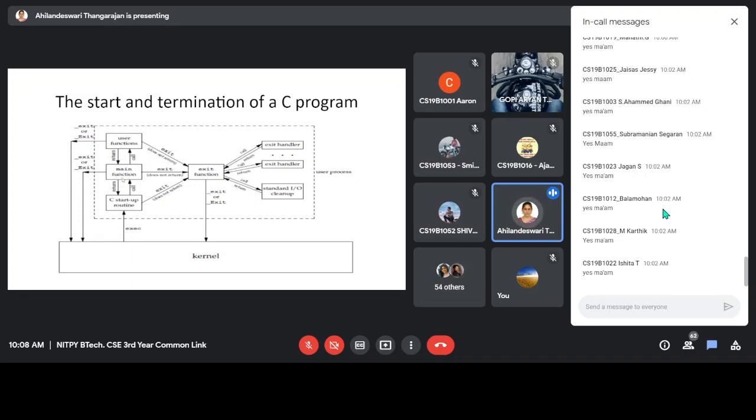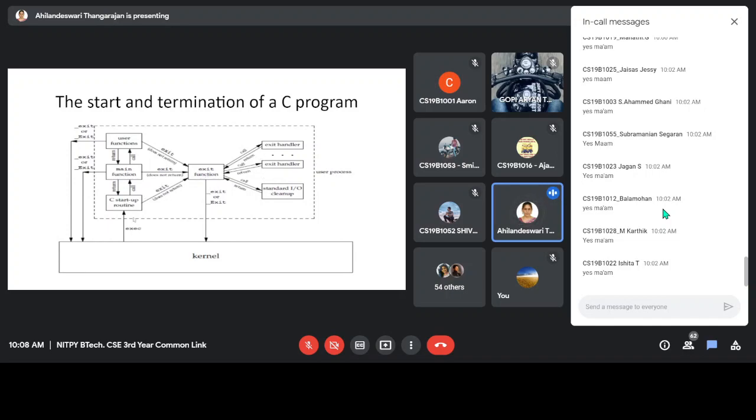From the main, the user defined function, if you are using any sub function, will be called and executed. Then finally, after executing, you return to the main program. Then you quit the program by executing the exit system call. You may terminate your program from main or from the user defined function by executing the exit system call. The exit system call will be handled by the exit handler.